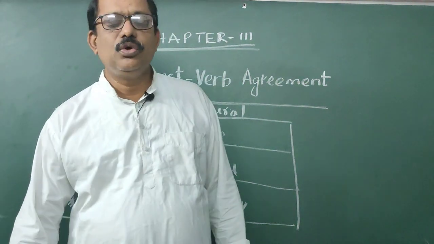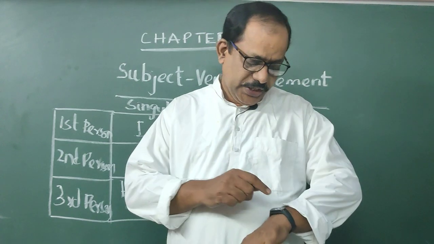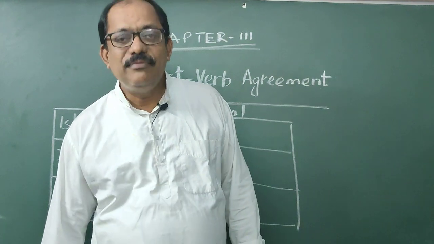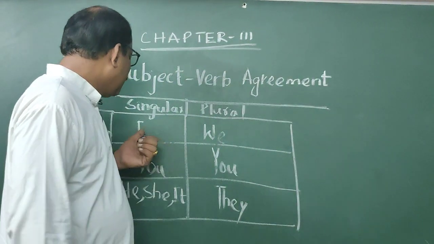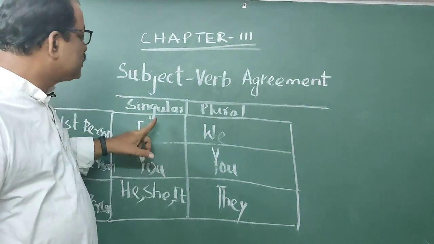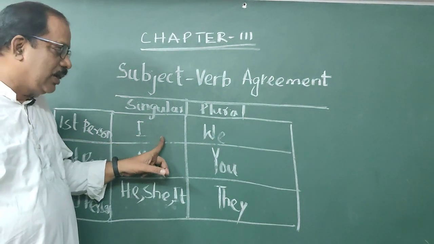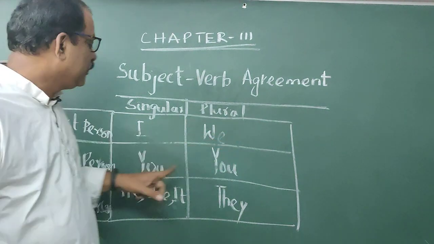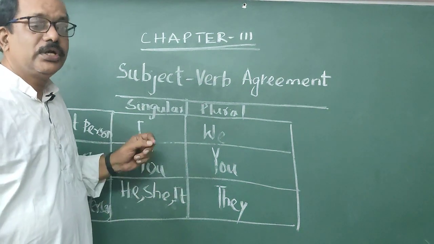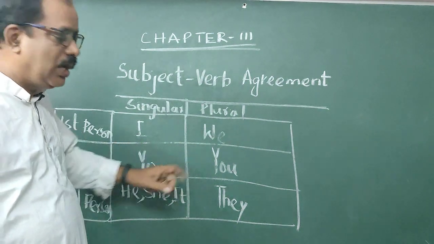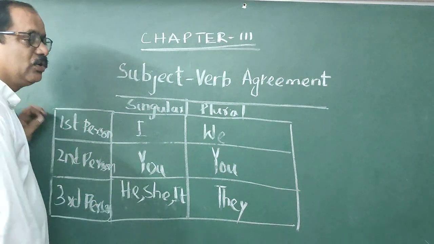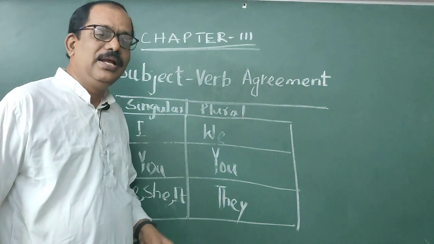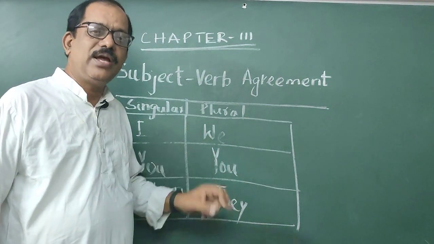If I say "I are", it will be wrong. See students, someone asks you, how are you? You have to say I am fine. You can't say I are fine. So after I, you can only use am, you cannot use is or are. After we, you only use are, you cannot use is or am. After you, singular or plural, you cannot use is or am, you have to use are. Here third person singular, you cannot use are or am, you have to use is. In third person plural, you cannot use is or am, you have to use are.